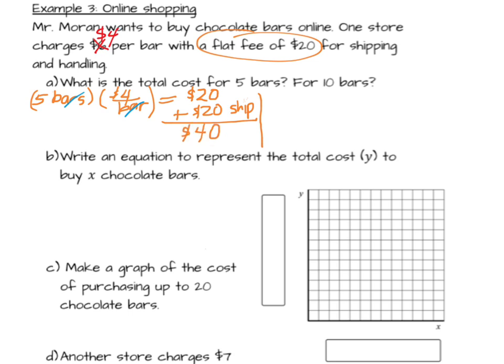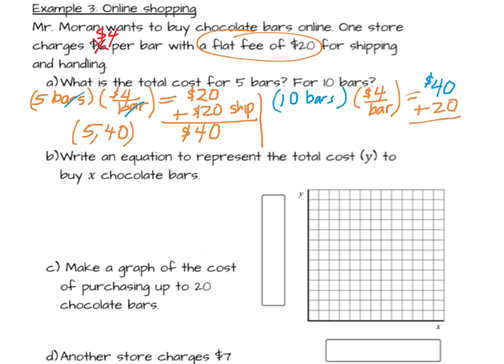And so $20 plus 20 more for shipping is $40. I'm paying half for shipping. So when I graph this, it's going to be the point (5, 40). When I buy 10 bars, the only thing that changes is this part. I'm going to take those 10 bars, still multiply by $4 per bar, which gives me $40. But now I'm going to still add $20 for shipping, and so that gives me $60. So this is the point (10, 60).